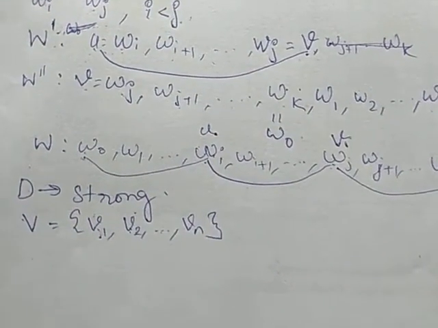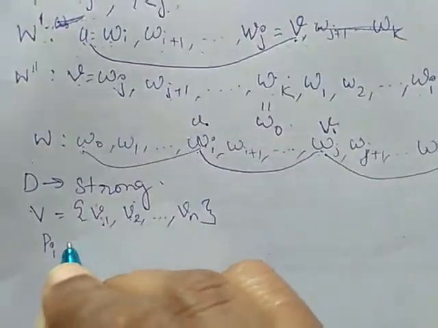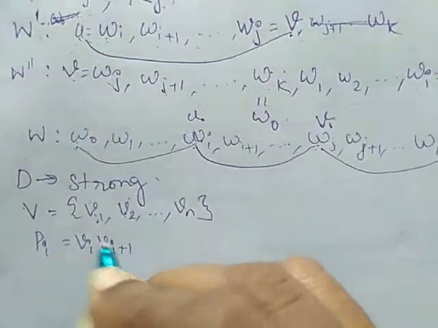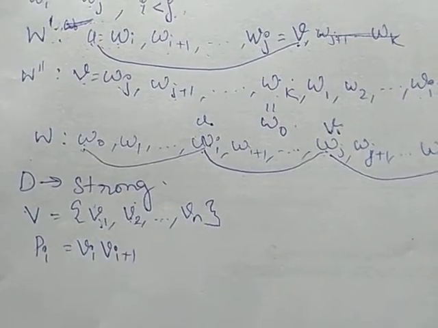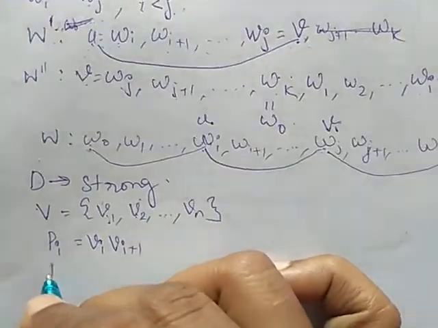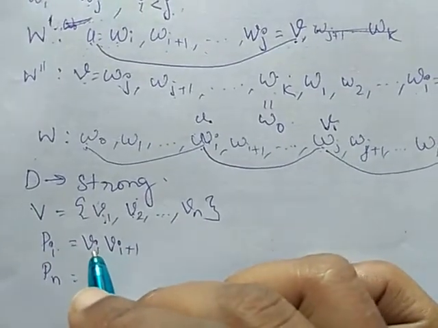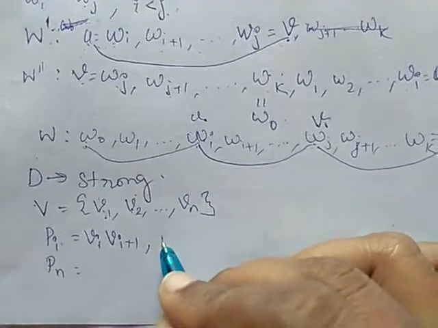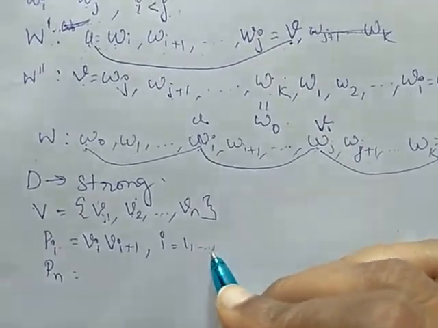So, I am taking Pi as a path between Vi and Vi plus 1, where the values of i are 1, 2, 3, etc., n minus 1.